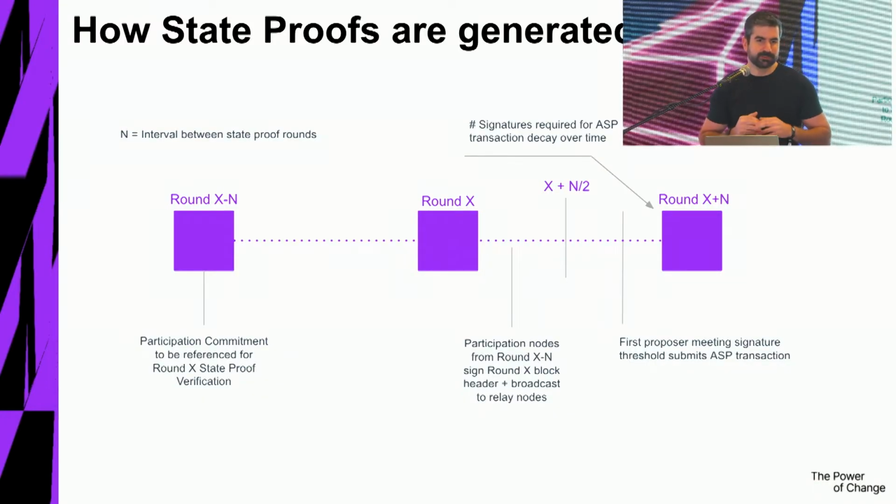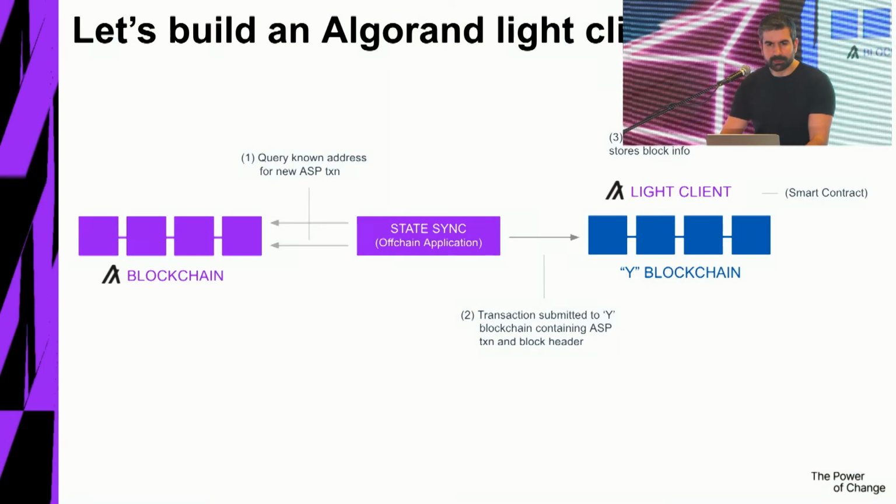Fast forward 256 rounds later, the block is being generated. And now all the attesters start to work. They all see the block, make sure everything is fine, sign it, and shoot the signature to the relayers, to the network. And at some point in the middle, essentially block 128 in this example, the relayers should have a sufficient amount of signatures, and they're going to collect them, compress them, and create the state proofs. And the moment they pass the specific threshold of security, they will release it, and now we have a nice state proof in hand.